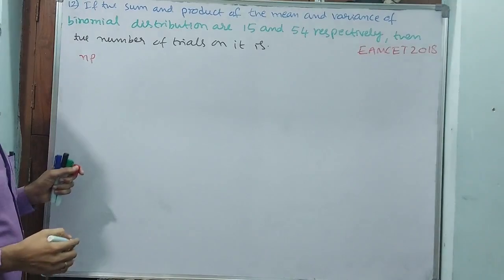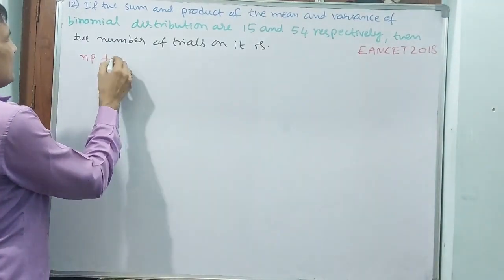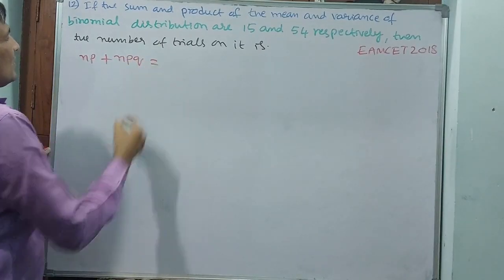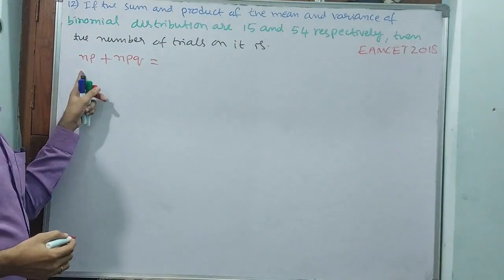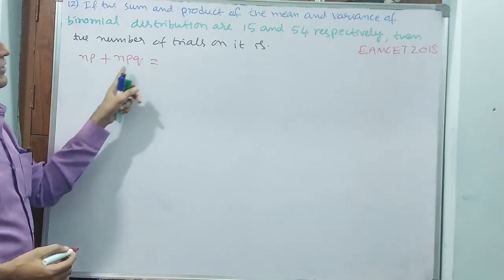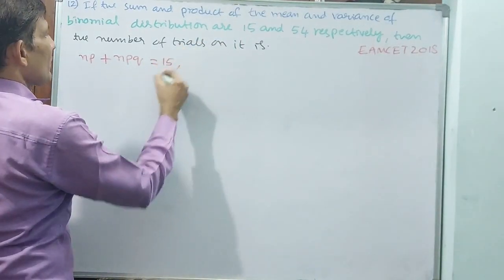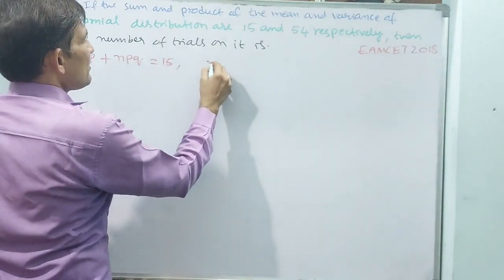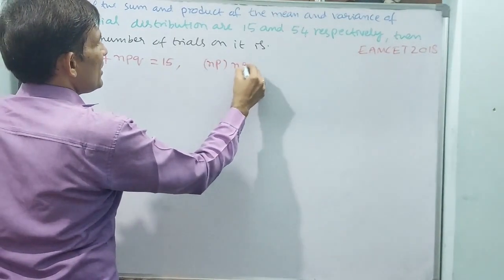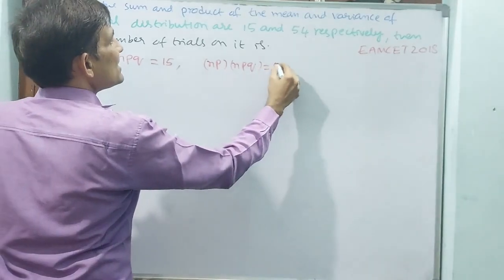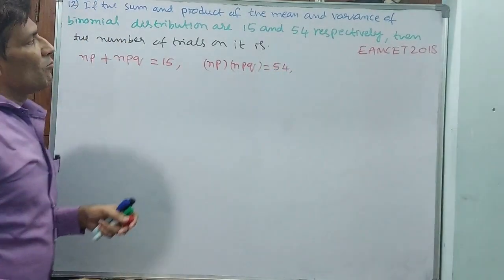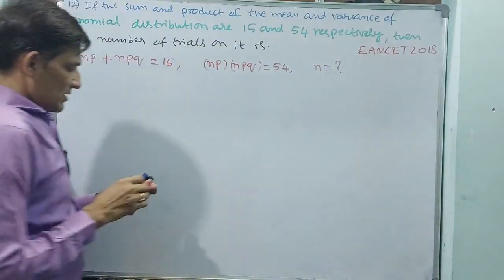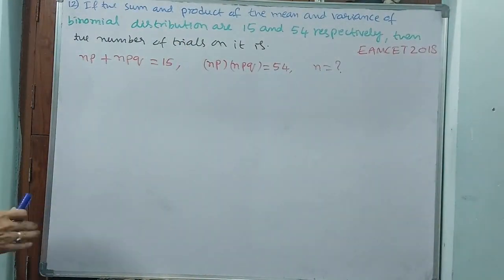NP. Okay, plus what is variance? NPQ. The mean and variance sum is 15. One more they have given: the product of mean and variance, that means NP into NPQ, is 54. Now what they are asking is the number of trials. N is equal to how much? This question they are asking. Okay, now step by step we will proceed.